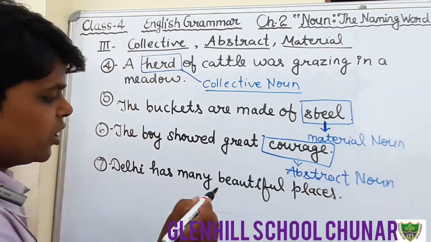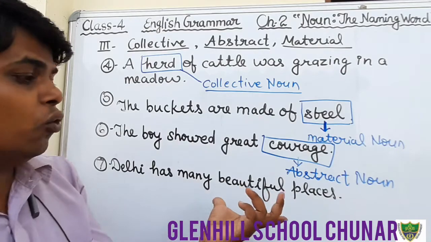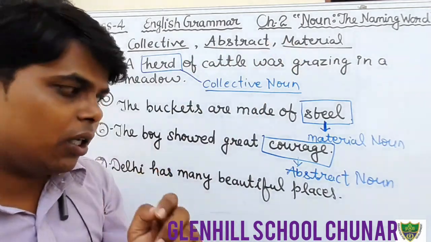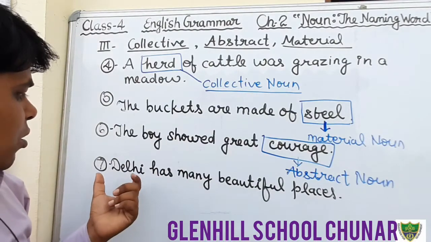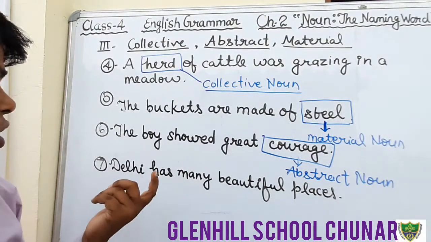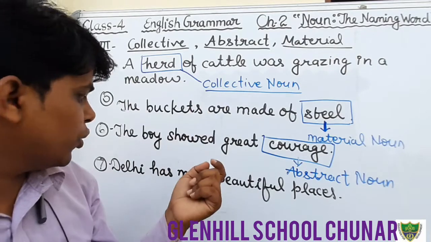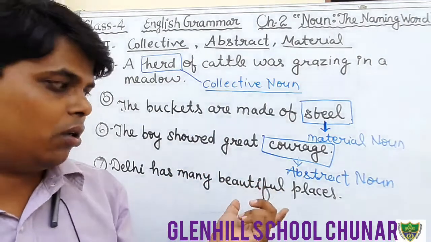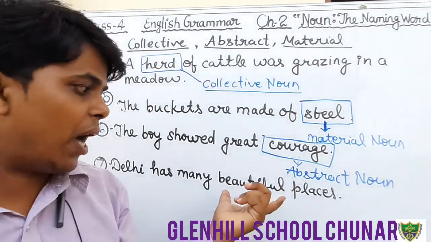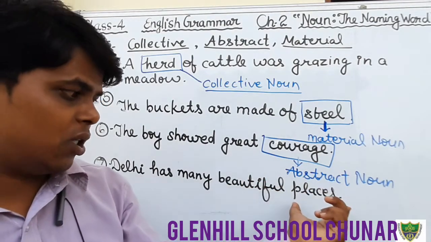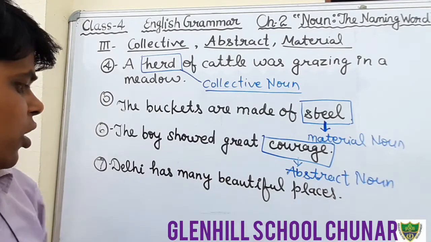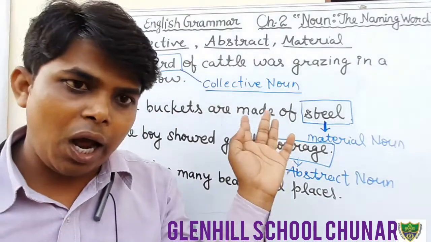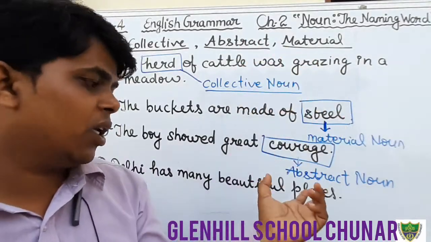Okay, student, this is the sentence in which you have to find out collective nouns, abstract nouns, or material nouns. In this sentence, Delhi is a proper noun, which is not asked in the question. Beautiful is an adjective here. Places is a common noun. So in this sentence, there is no collective noun, no abstract noun, no material noun.